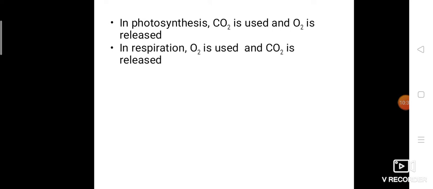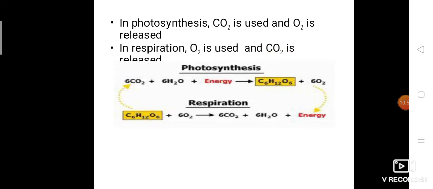Okay, like that, the carbon dioxide released in the respiration process is also needed for photosynthesis again, isn't it? So not all the carbon dioxide is utilized for photosynthesis. Some of the carbon dioxide is released into the atmosphere also. Okay. So this is the cycle.